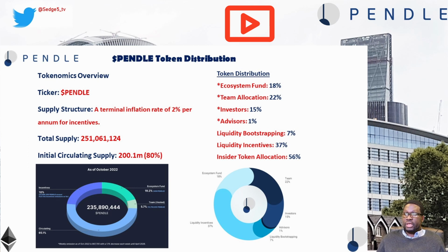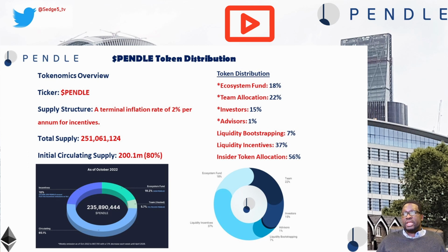Token distribution: ecosystem fund 18%, team allocation 22%, investors 15%, advisors 1%, liquidity bootstrapping 7%, liquidity incentives 37%. According to our own evaluation and calculation, insider token allocation comes up to 56%, which is way over our threshold of 30%, and this will be reflected when it comes to scoring the various elements that make up Pendle's DYOR risk evaluation assessment.